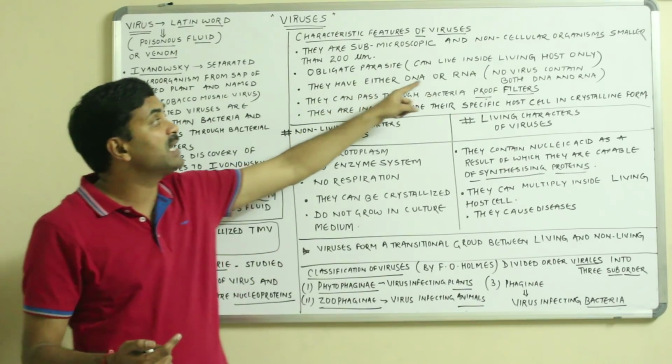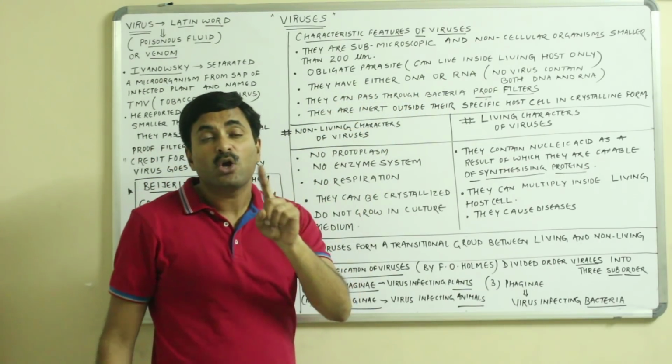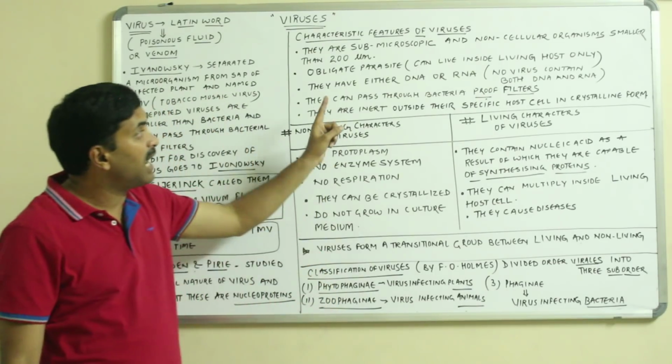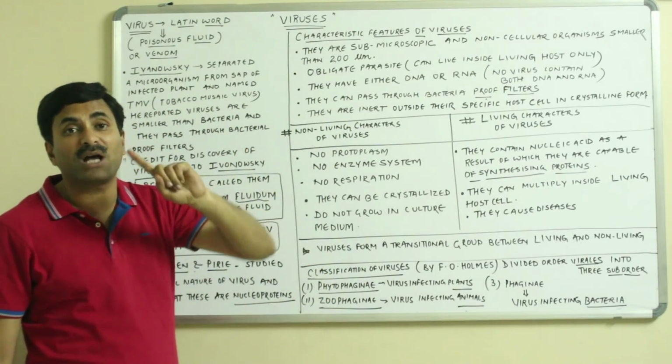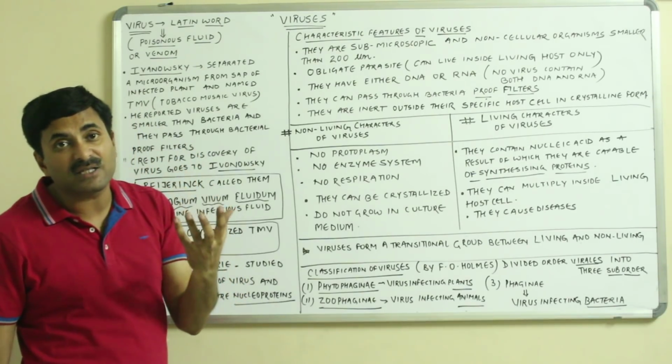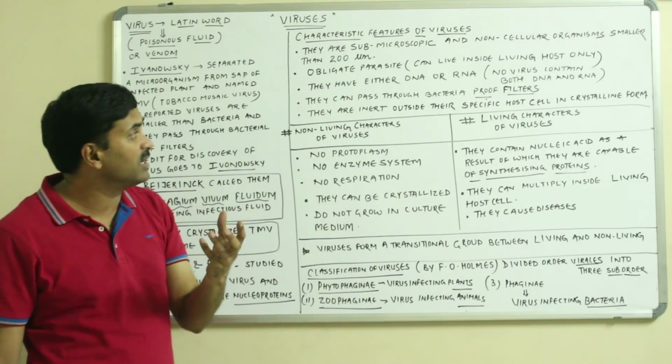They have either DNA or RNA. This is a very important point. No virus has both DNA and RNA. They have either DNA or RNA. A few viruses have DNA as the genetic material, and others have RNA as the genetic material.